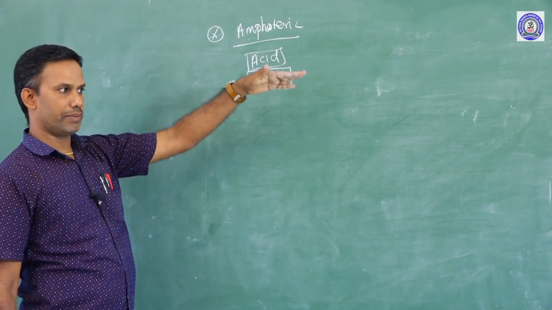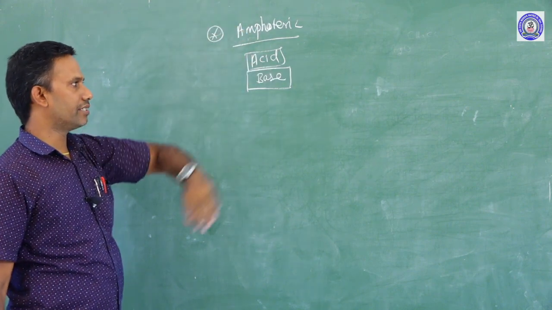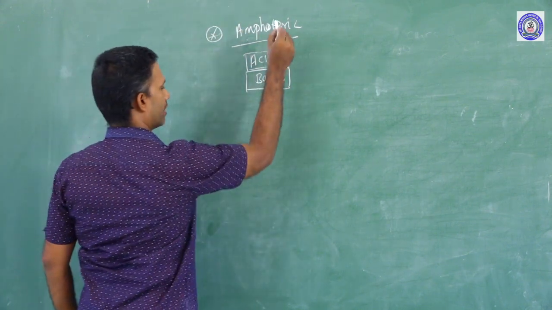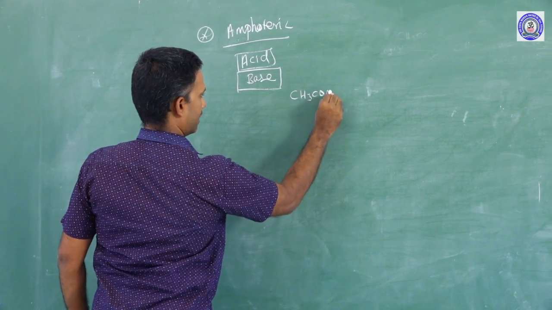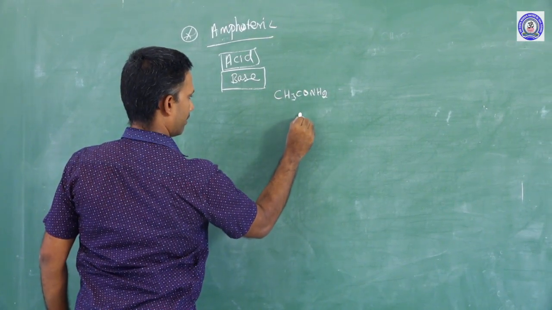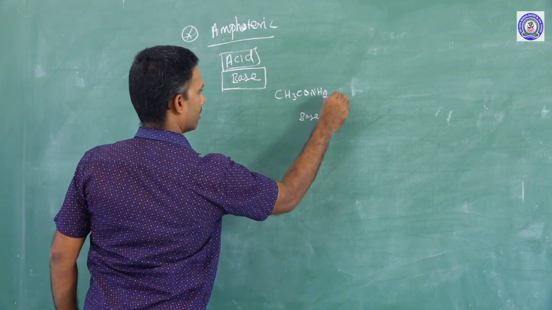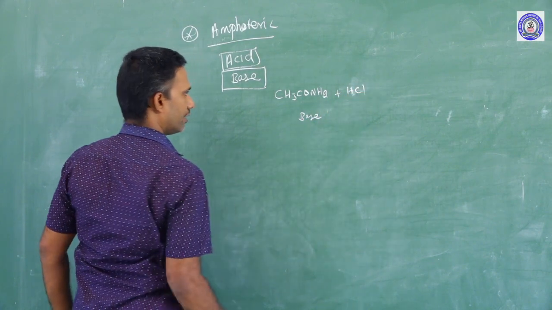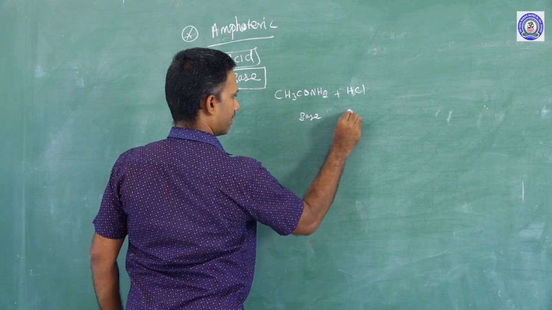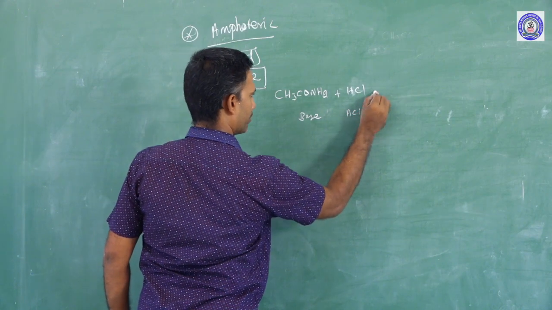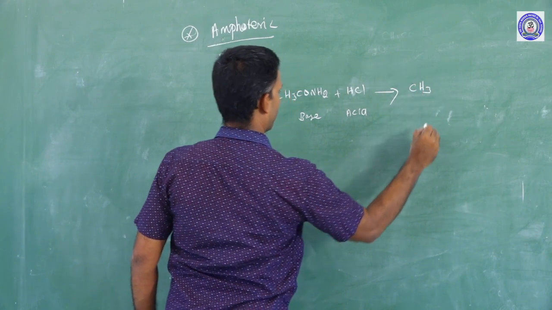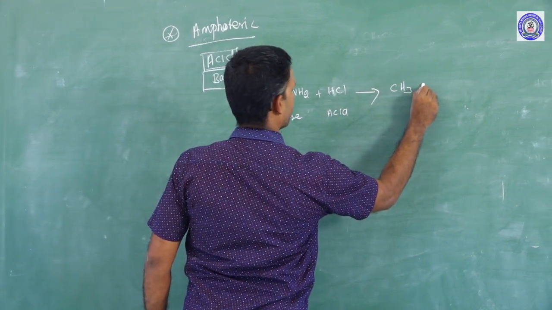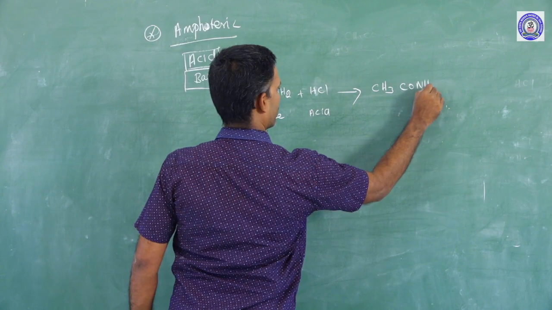We need to explain. So, in order to illustrate the amphoteric nature of amide, there is a reaction. If amide is acting as a base, it is treated with acid HCl. Whenever a base is treated with acid, what is the product? Salt should form. The salt formed is CH3CONH3Cl, acetamide hydrochloride.